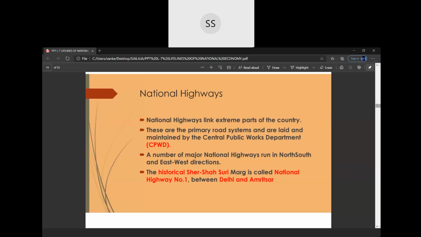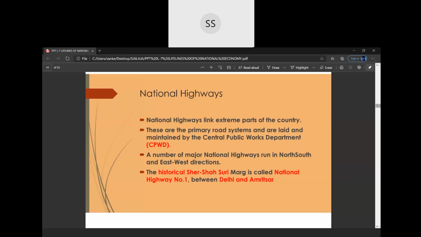National highways link extreme parts of the country. That is, they link various parts of the country. There are even very long national highways, which we will talk about later. These are the primary road system and are laid and maintained by CPWD.